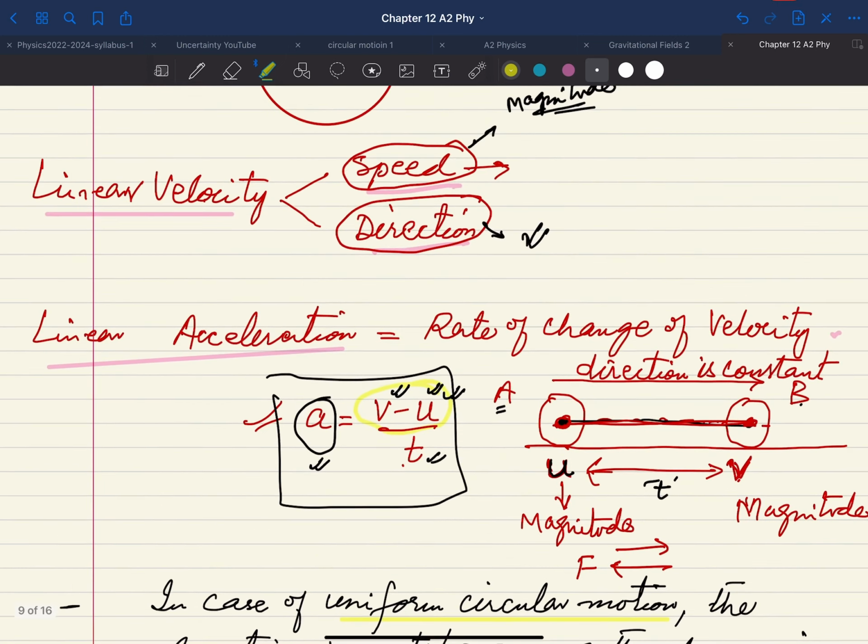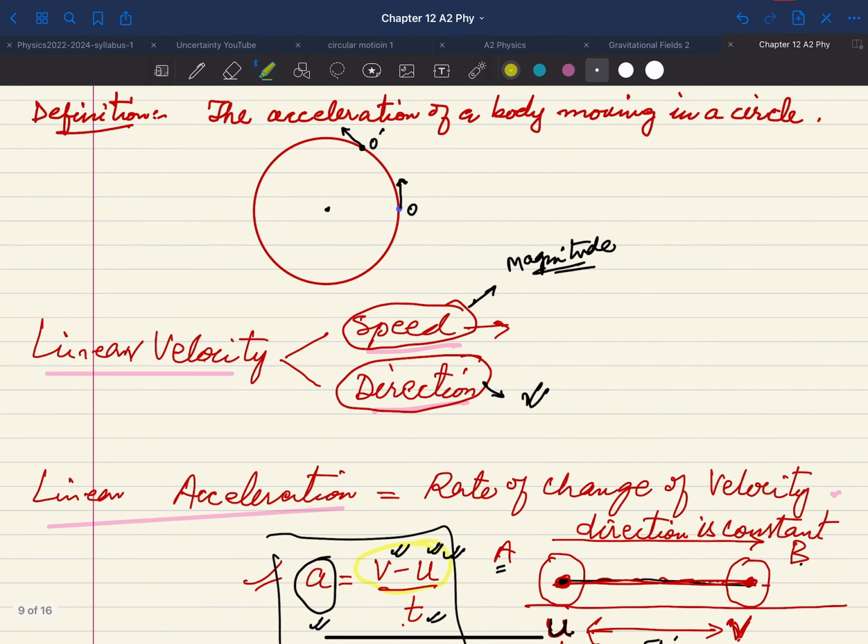So if you consider this particular diagram again, you will see that here we have one value of velocity, here we have another value of velocity, but this change in velocity is not due to the change of magnitude. You know that we are considering uniform speed, so the magnitude of the velocity is constant, but the change in direction is taking place.